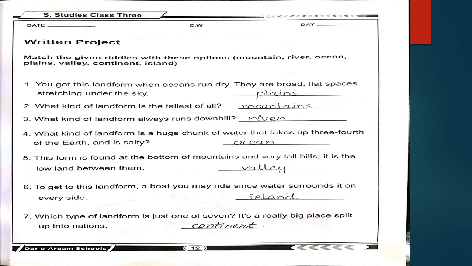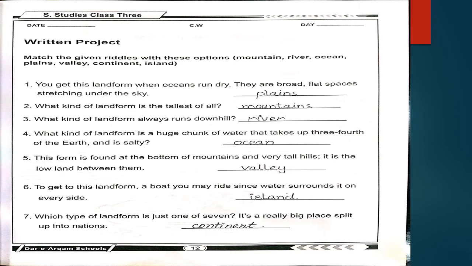Number 5 riddle is, this form is found at the bottom of the mountains and very tall hills. It is the low land between them, that is valley. As we read that the two sides of the valley is hills or mountain. So between hills and mountain, the land is called valley.